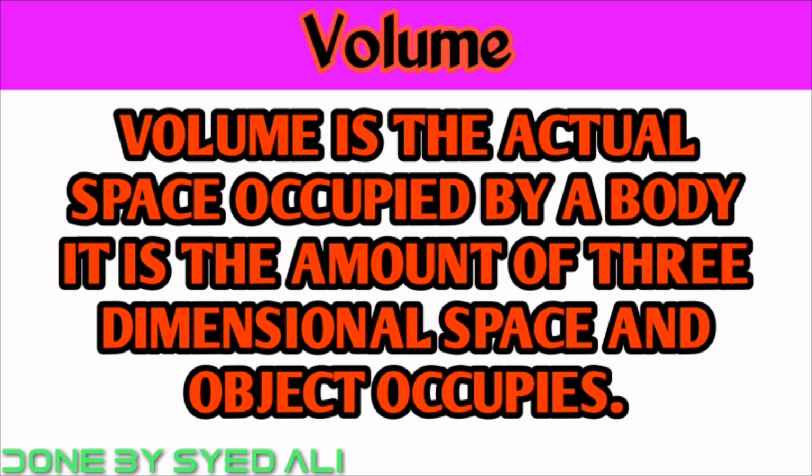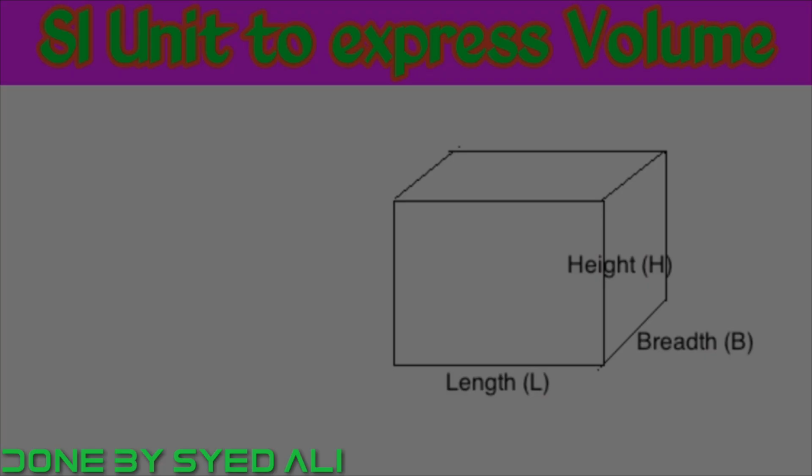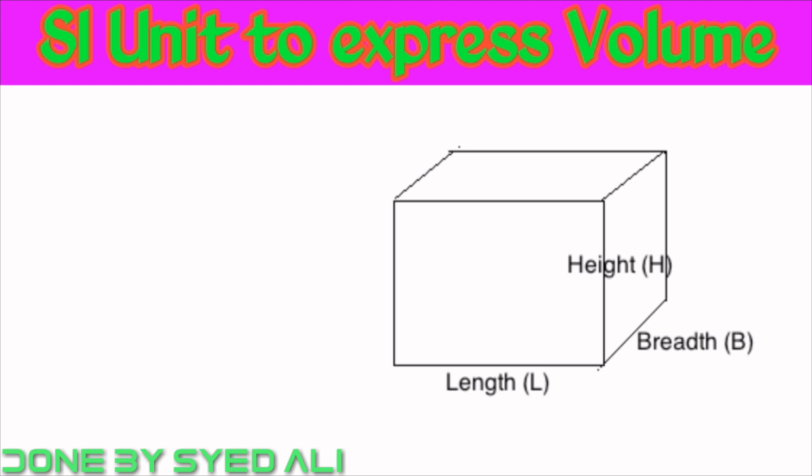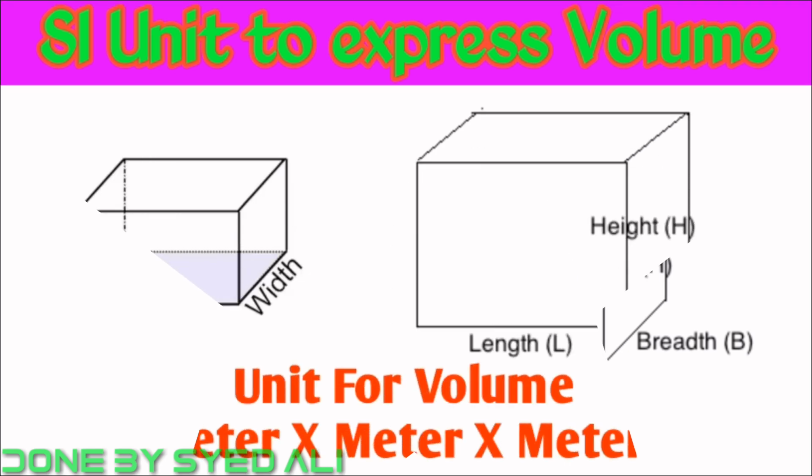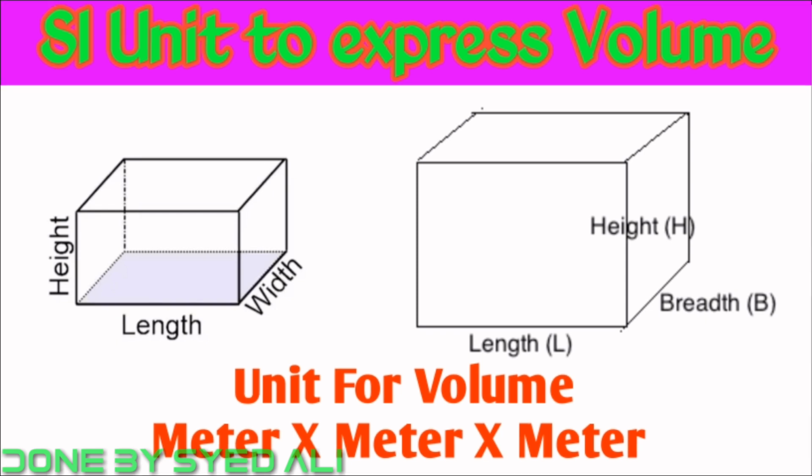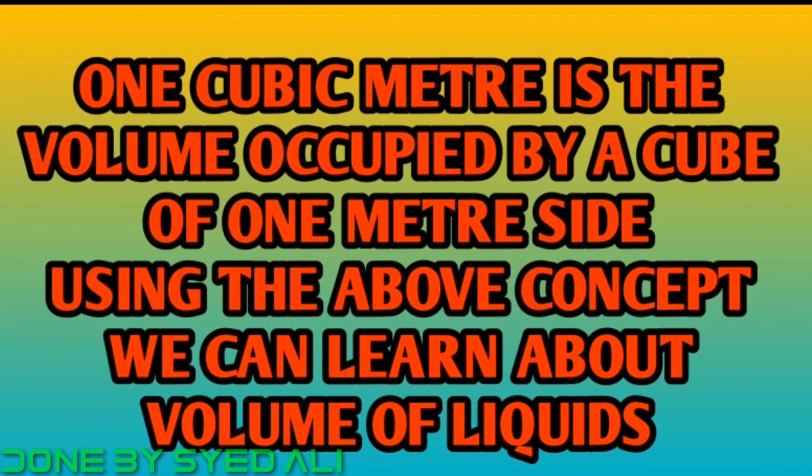Volume is the actual space occupied by a body. It is the amount of three-dimensional space an object occupies. SI unit to express volume. Consider the volume of a rectangular box, given by the formula volume is equal to length into breadth into height, is equal to meter into meter into meter. 1 cubic meter is the volume occupied by a cube of 1 meter side. Using the above concept, we can learn about volume of liquids.